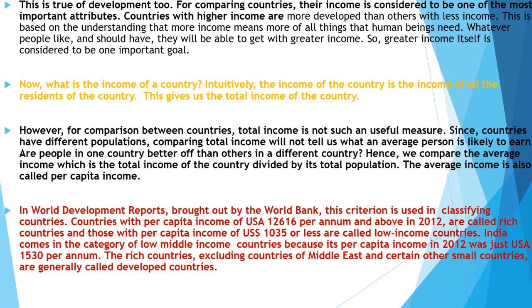So the comparison between the countries is like what? The total income is not such a useful measure since countries have different populations. We cannot take all the total income into consideration, because some countries have very little population and some countries have more population.